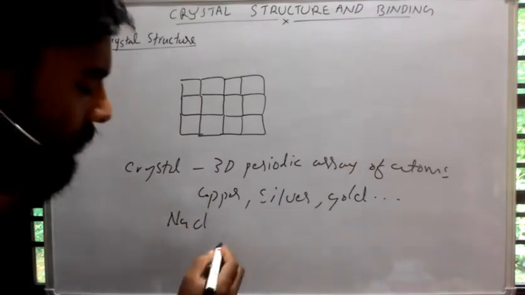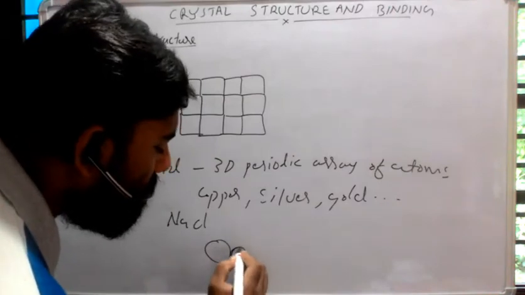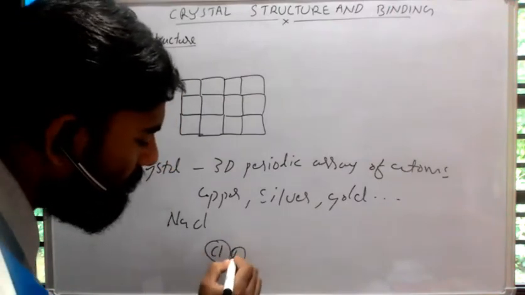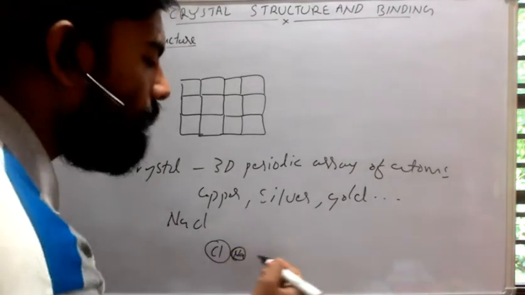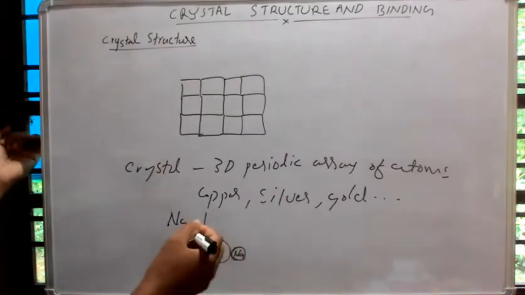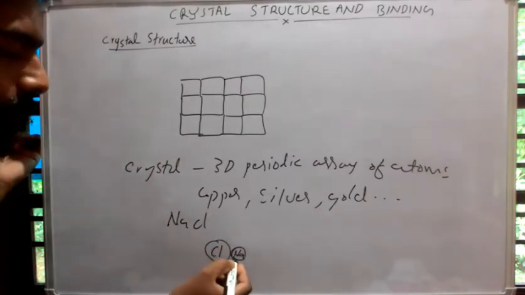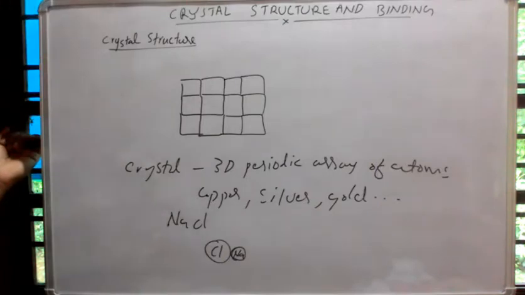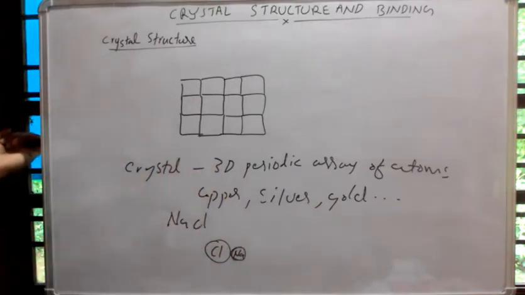For instance, in a sodium chloride crystal, NaCl, the basic structural unit is a molecule. This is chlorine, this is sodium. The infinite repetition of the sodium chloride molecule in three-dimensional space will form a crystal. So we can take the basic structural unit as a sodium chloride molecule, and in some simplest crystals it can be an atom, like copper, silver, gold, etc.